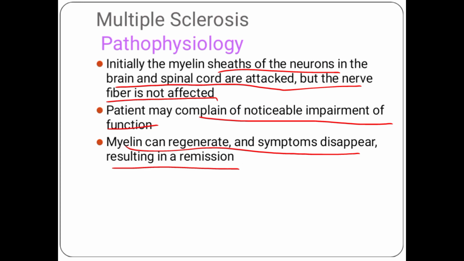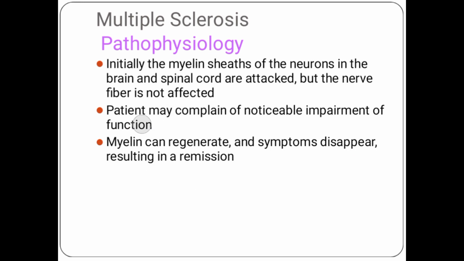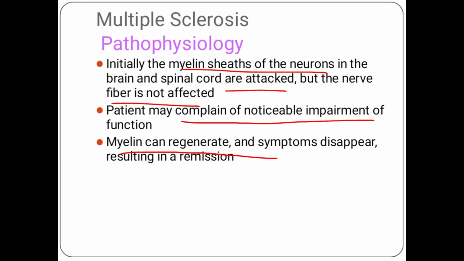Initially, the myelin sheath of neurons in the brain and spinal cord is affected first, but the nerve fibers are not affected, though the patient may complain of noticeable impairment of function. Myelin can be regenerated and the symptoms may disappear. Remission can also occur in this disease.